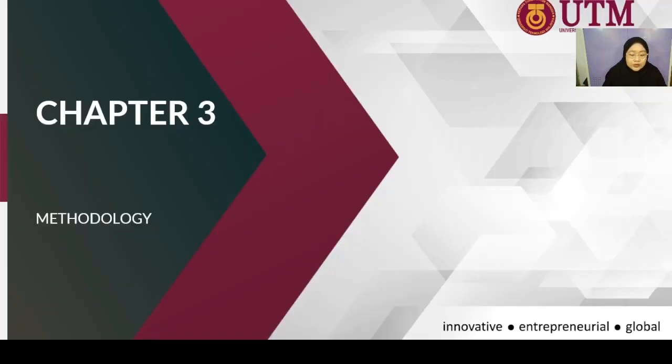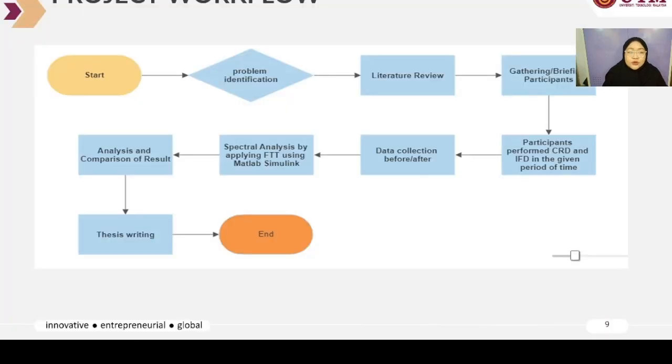So for the research methodology in this research project, we will start by planning the project workflow of the study. First, we will start by identifying the problem and then do a literature review on the certain problem. And then after we found the objective, what we want to find out in the study, we will gather the participants based on the criteria desired and brief them about their role throughout this research.